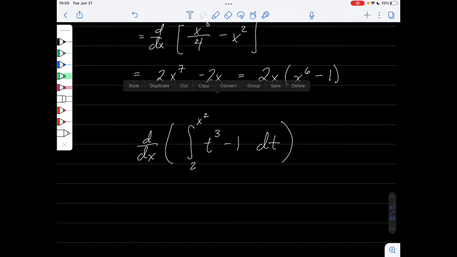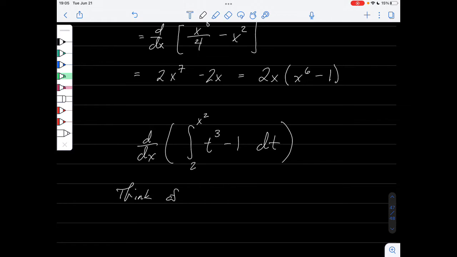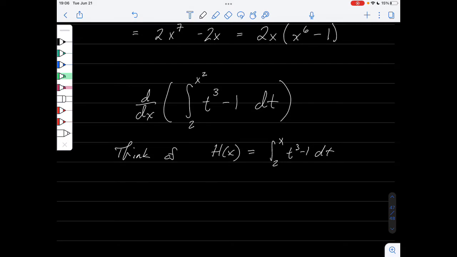Okay, we can think of some function. Let's call it h of x. If we think of this as the integral from 2 to x of t cubed minus 1 dt, what this guy on the inside is, this is h of x squared.